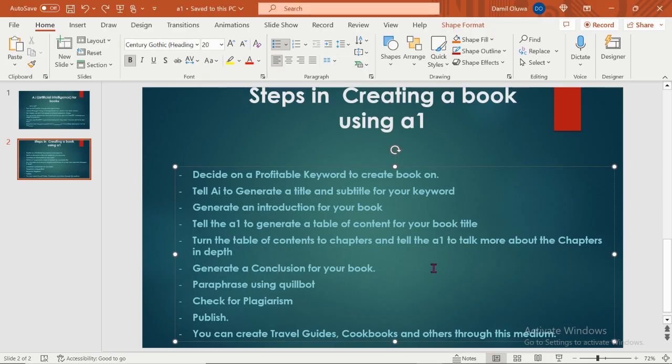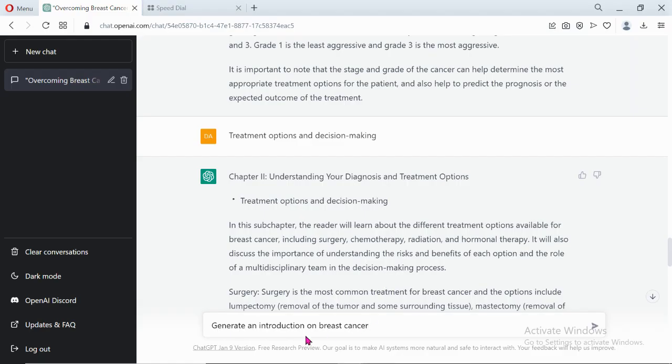So that's it. And again, of course, you can tell ChatGPT to generate keywords for your book, the backend keywords, the keywords that you input in the 7 boxes on KDP when you are setting up your book. So how do you do that? You can just come here and say, generate an Amazon shoppers keyword on a book on overcoming breast cancer, and then click on enter.